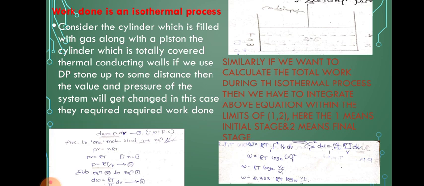So substitute equation number 2 in equation number 1. That is dW is equal to RT by V into dV. This is equation number 3. Similarly, if we want to calculate the total work during the isothermal process, then we have to integrate the above equation within the limits 1 to 2. Here 1 means the initial stage and 2 means the final stage. Similarly, integral 1 to 2 dW is equal to integral 1 to 2 RT by V into dV.